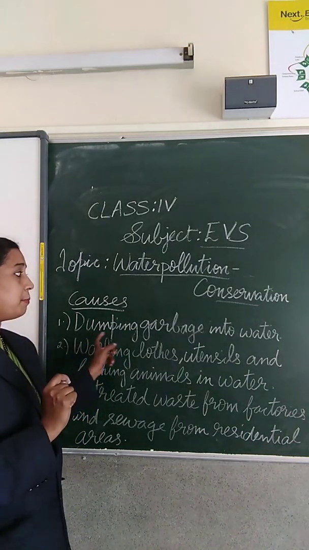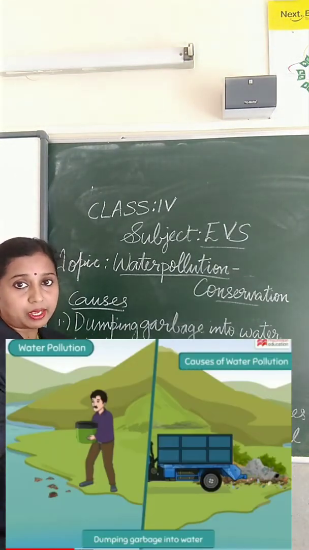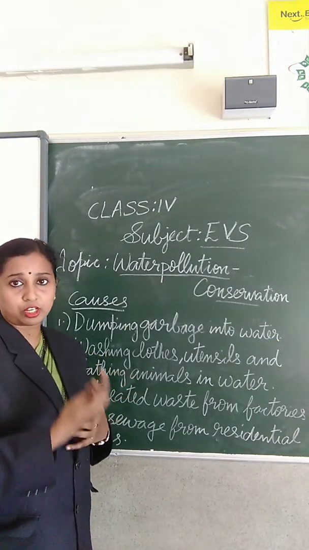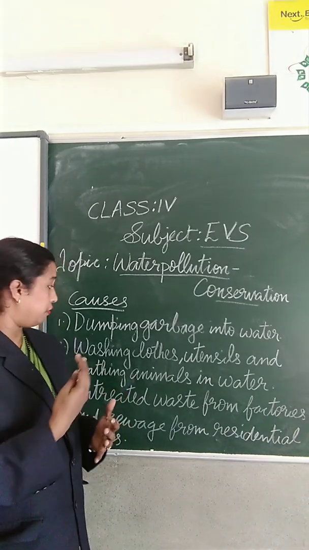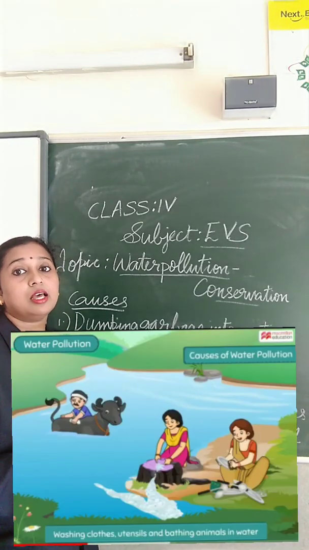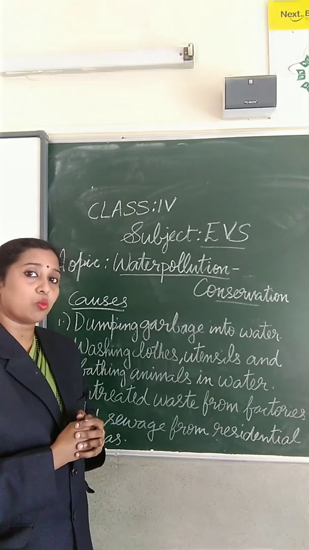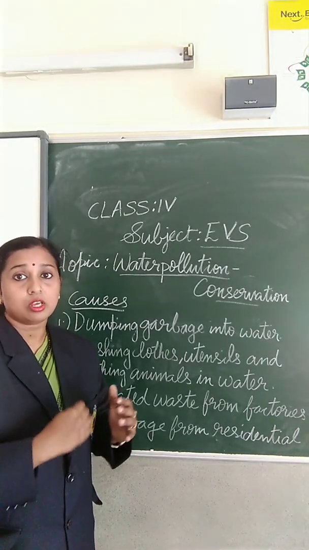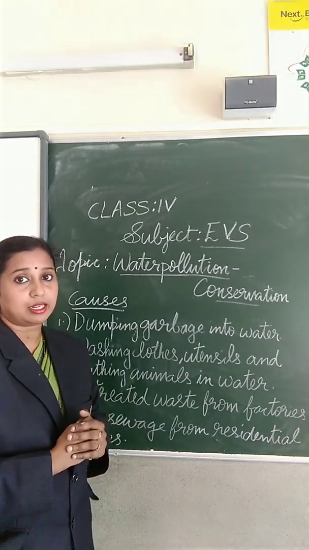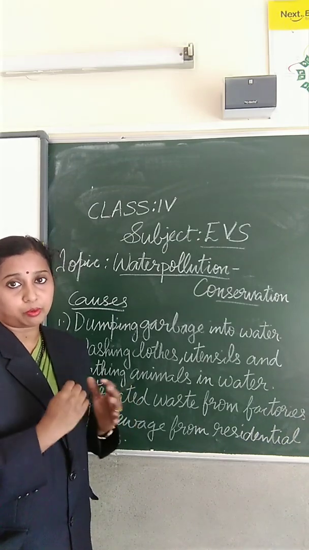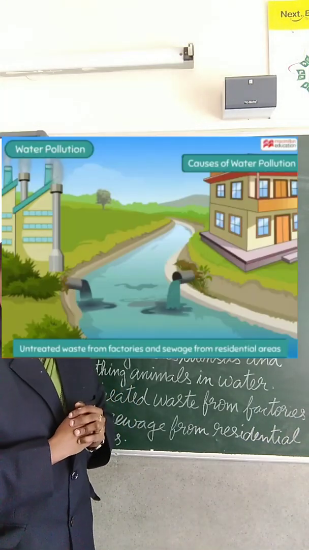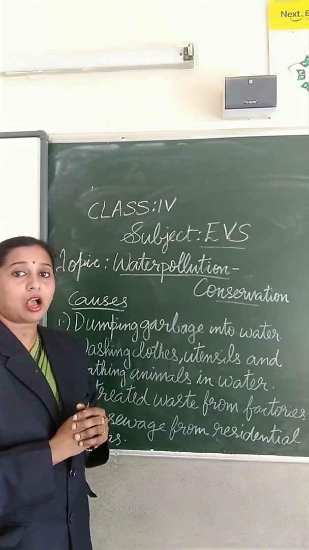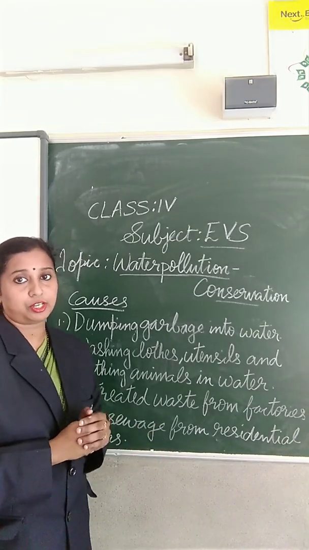The first one is dumping garbage into water. The second one is washing clothes, cleaning utensils, and bathing animals in the water; it also causes water pollution. The third one is untreated waste from the factories. The factories eliminate waste material, and this also causes water pollution. And the sewage from the residential areas also causes water pollution.